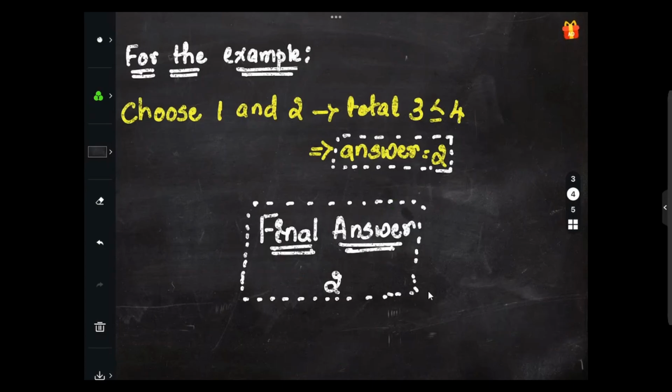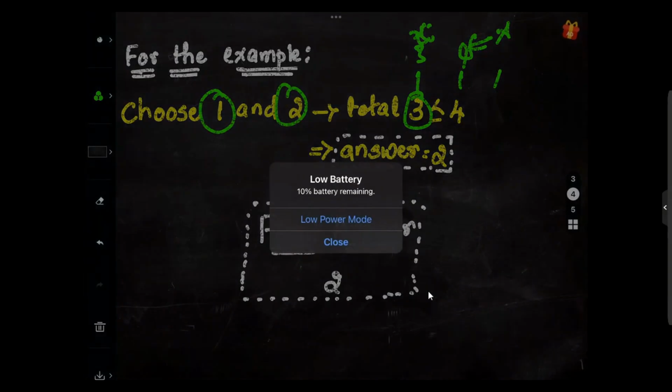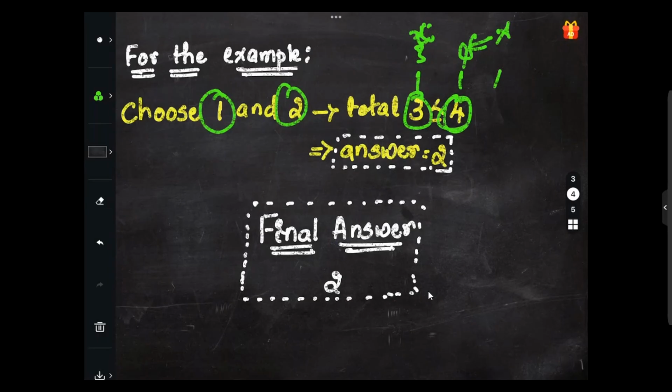For the example, we have 3 4 1 1 1, right? So we will be choosing 1 and 2, right? So total will be quite obviously, when we apply the formula, 3, which is less than or equal to 4, since x we have been given 4, right? So we will be choosing 1 and 2, and total will be 3. Then this will be less than or equal to 4 basically, because x is 4, and 3 is less than 4. So answer will be basically 2. We have considered 1 and 2, right? So answer will be quite obviously 2 here in this case, right?